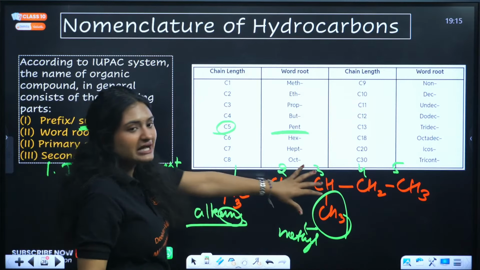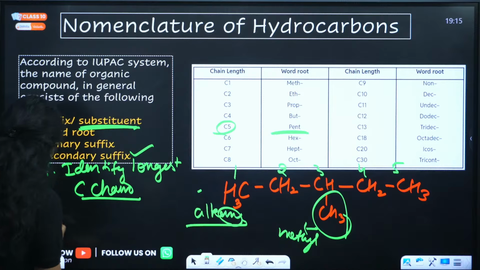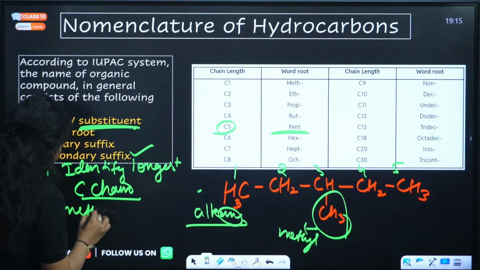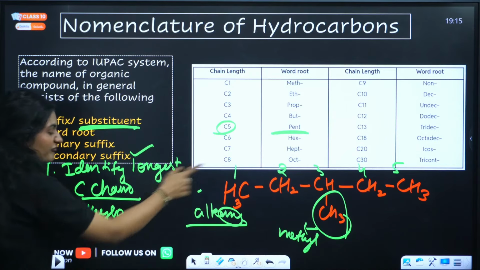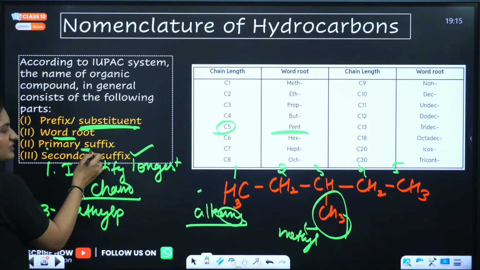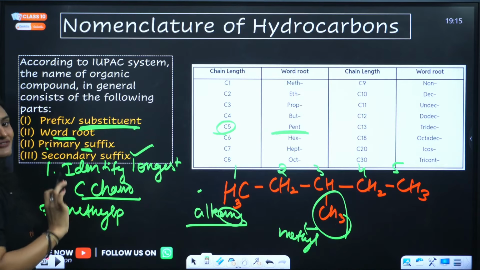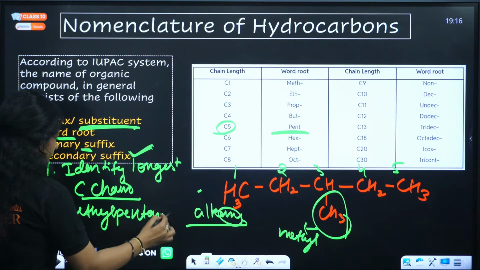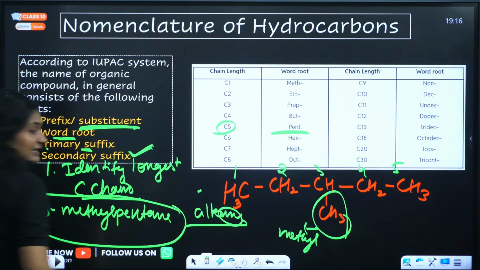At which position do we have the substituent? 3-methyl, pent, which is your word root. Then there is no primary suffix here because there is no other functional group, only one functional group, which will be your secondary suffix. Pentane. Clear?